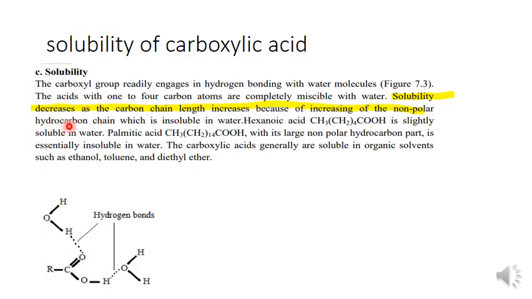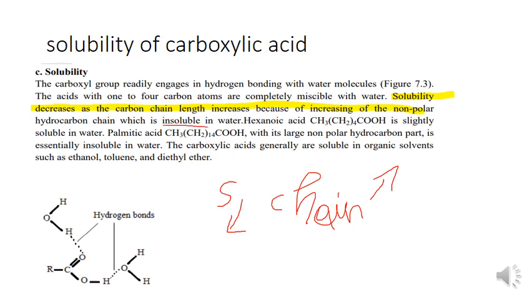About solubility, the solubility decreases as the chain increases. You understand. For carboxylic acids, solubility decreases as the chain increases, because the hydrocarbon chain is insoluble in water.